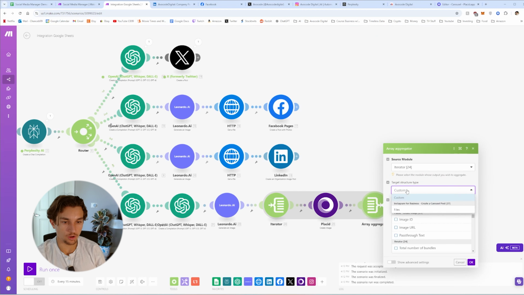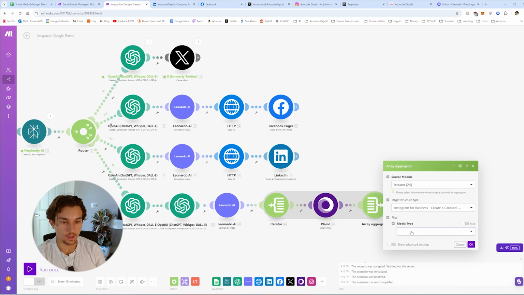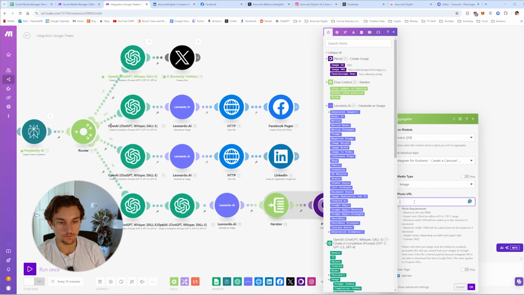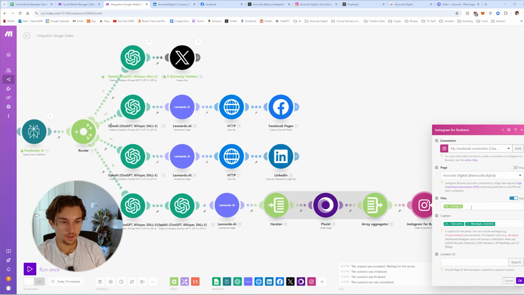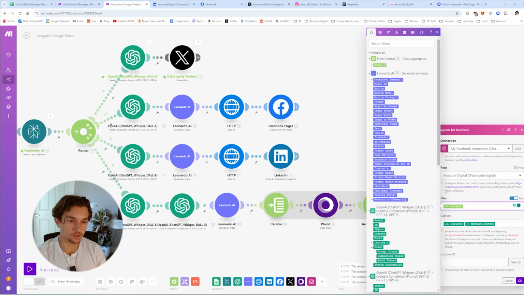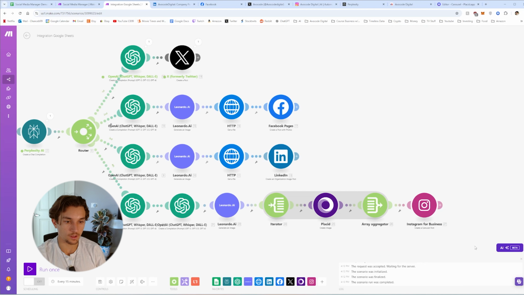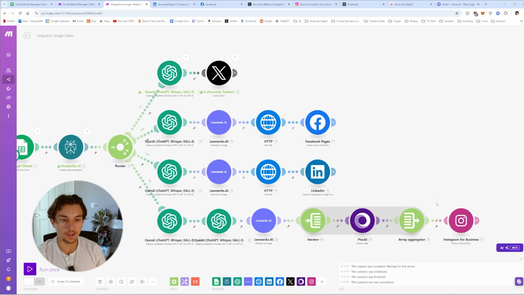And here we're going to create a custom target structure for files. Media type will be image. The photo URL will be the image URL from Placid, like that. And then make sure that this is all right. So yeah, it is just an array. Hit OK. And that is your Instagram post.